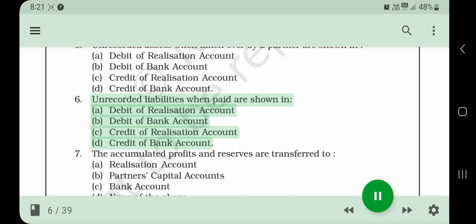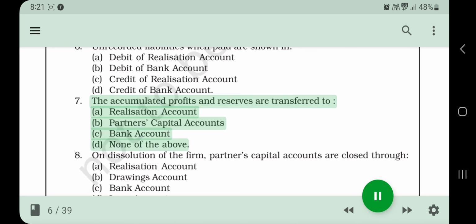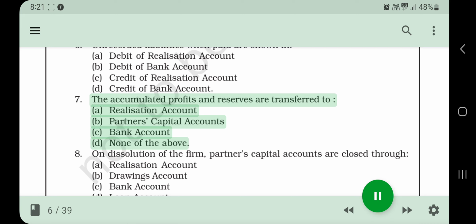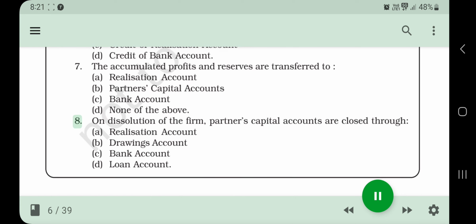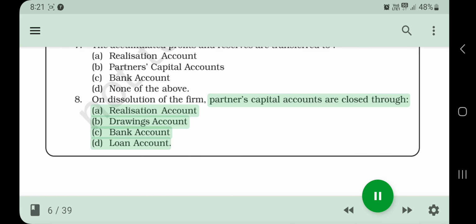6. Unrecorded liabilities when paid are shown in a. Debit of realization account, b. Debit of bank account, c. Credit of realization account, d. Credit of bank account. 7. The accumulated profits and reserves are transferred to a. Realization account, b. Partner's capital accounts, c. Bank account, d. None of the above. 8. On dissolution of the firm, partner's capital accounts are closed through a. Realization account, b. Drawings account, c. Bank account, d. Loan account.